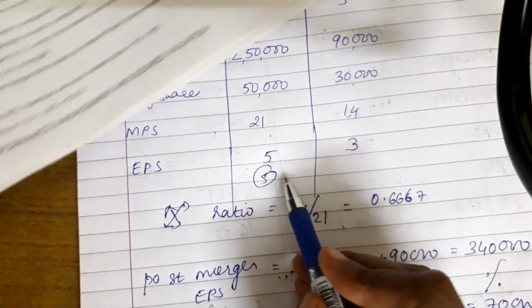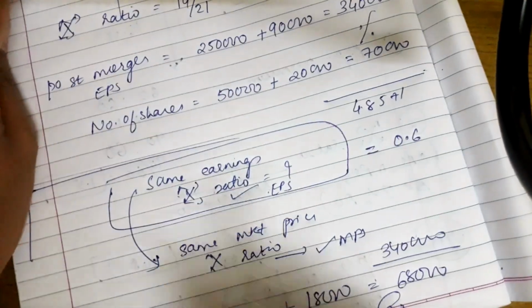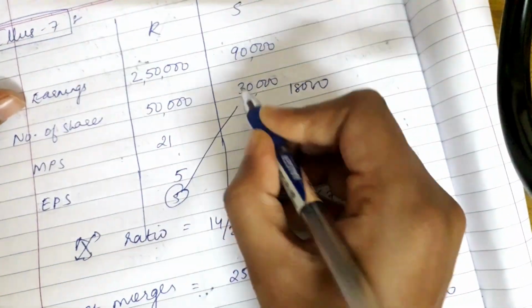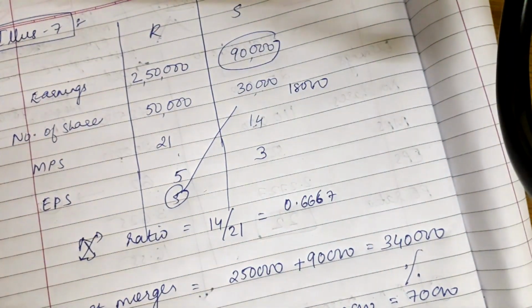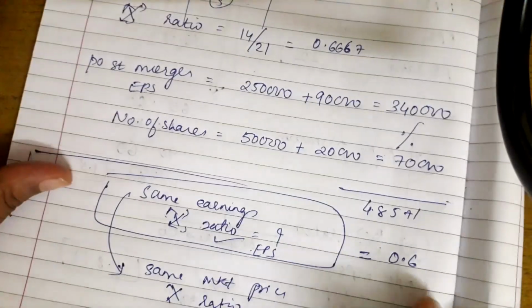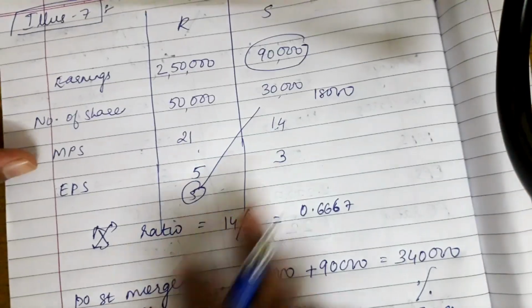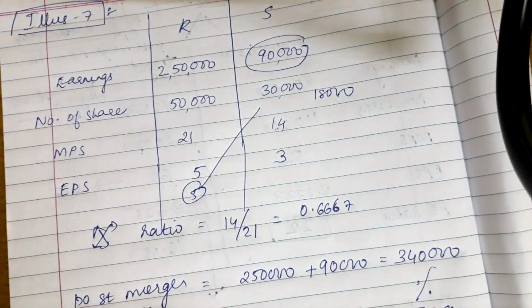We can even prove that, as the number of shares here is now 18,000, with this EPS it's going to have the same earnings. Only this much is asked, while if we have to prove, we can prove it in this way. After calculation, 18,000 into 5 is going to give us the same earnings.